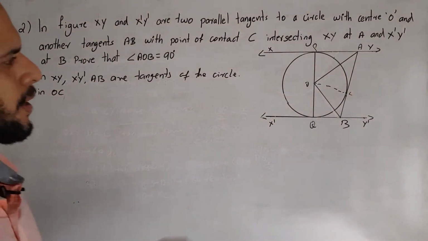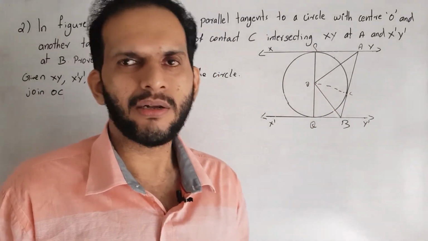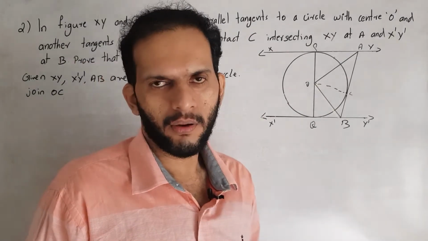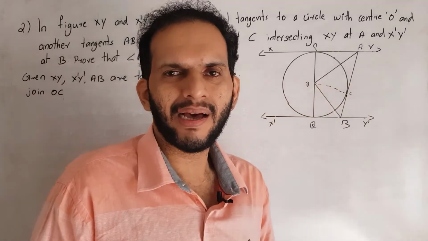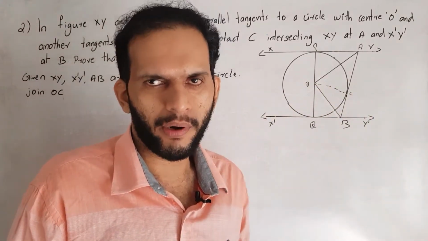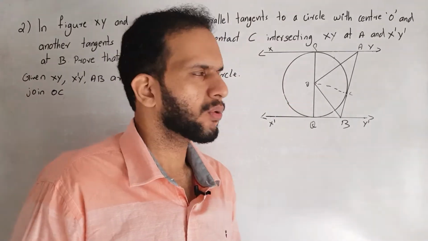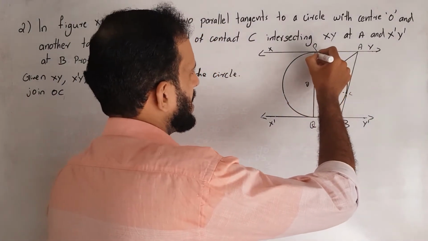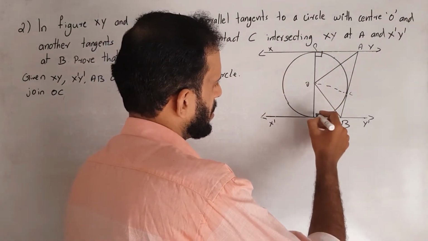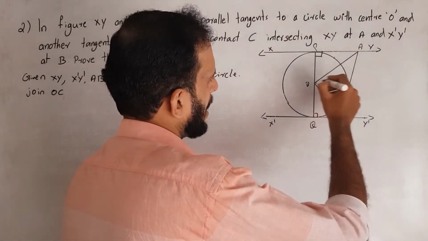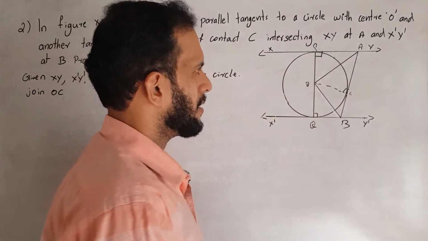OP, OQ and OC are the radii through the points of contact, so they are perpendicular to the tangents. So angle OPA is equal to 90 degrees, angle OQB is 90 degrees, and angles OCA and OCB are both 90 degrees.